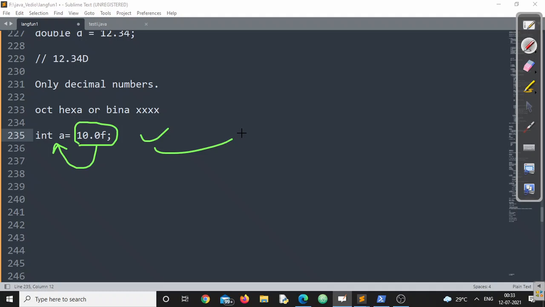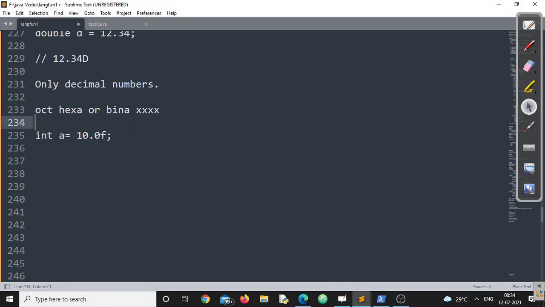Now, this is all about the literals of integer and floating point value. Few more points are there. We'll discuss that and we'll conclude the floating point literal here. In the next video, we might look into character, string and boolean type, right? So let us complete this floating type again.